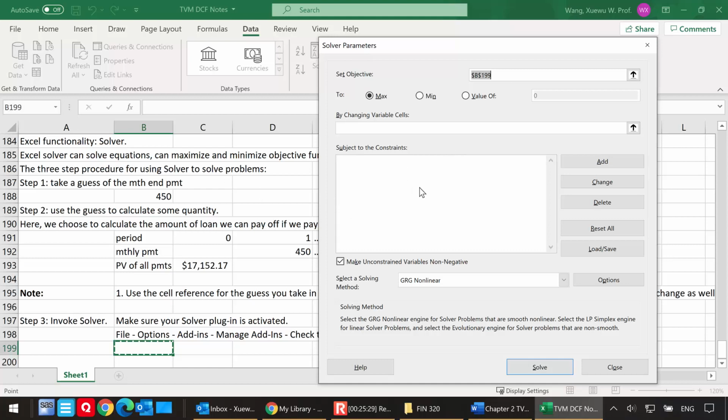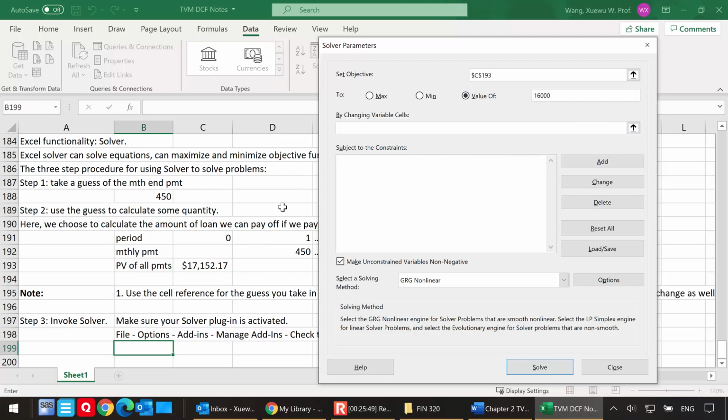All right, so here my objective cell is the present value of all the payments. All right, I don't want to maximize this. I don't want to minimize this. I want to solve this. So I want to set this equal to the value of 16,000. All right, so this is my objective.